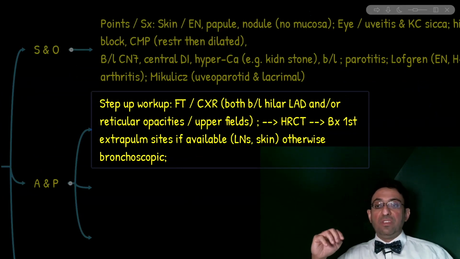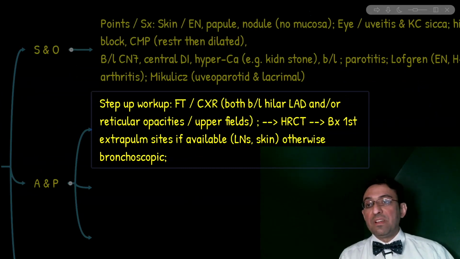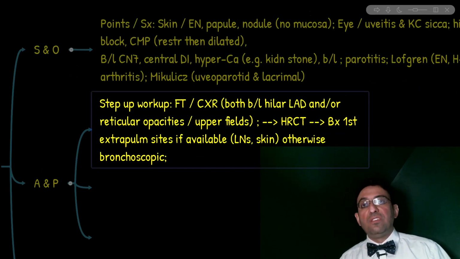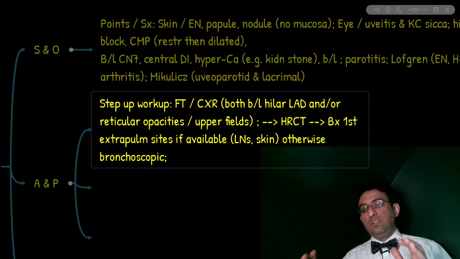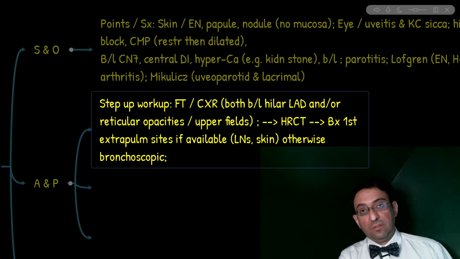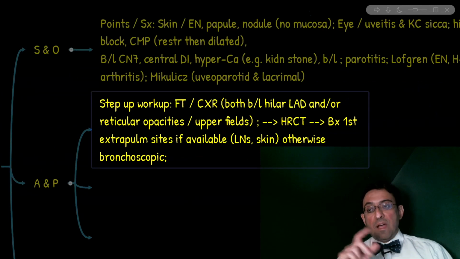The third stage is disappearance of hilar adenopathy and only interstitial parenchymal involvement. And stage 4, similar to the final stage of almost all interstitial lung diseases, is advanced fibrosis. Note that most of these changes are seen again in upper lung fields. The final step that's still required for the diagnosis is demonstration of non-caseating granuloma without any dimorphic fungus or TB in the biopsy specimen. Now, this is the diagnostic procedure.